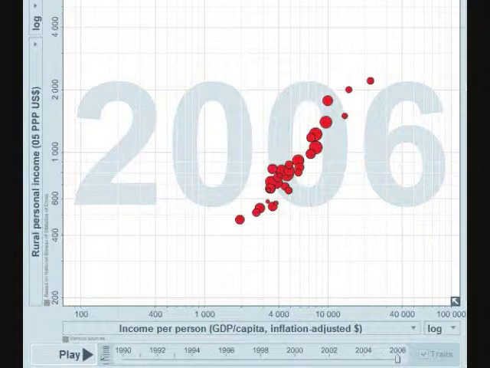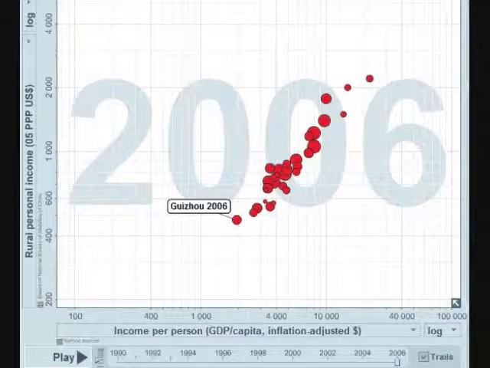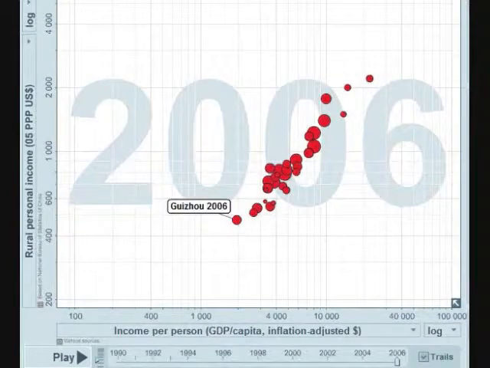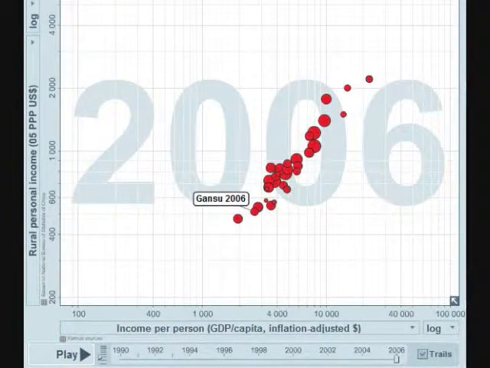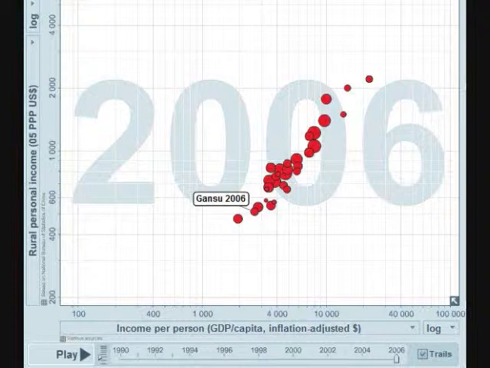Then, when we put the rural personal income versus the income per person of China, we can see a difference. The three regions with the lowest results are Guizhou, which had a rural personal income of $476 US and an income per person of $1,920.